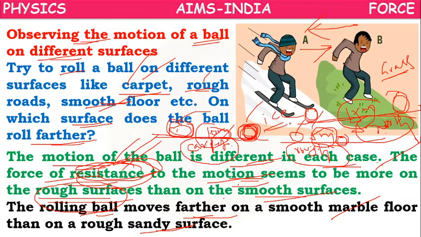Who can slide in an easy manner? The boy who is moving on the ice can slide in an easy manner and can move faster compared to the boy moving on the grass. Why? Because the ice surface is smoother compared to the grass surface. So here, the force of friction depends on the roughness of the surface.